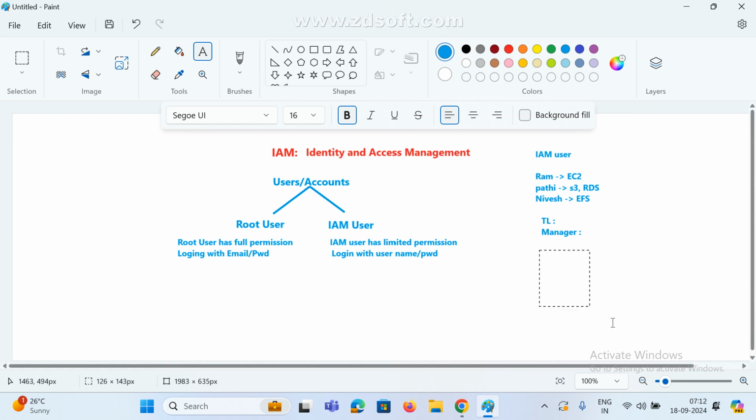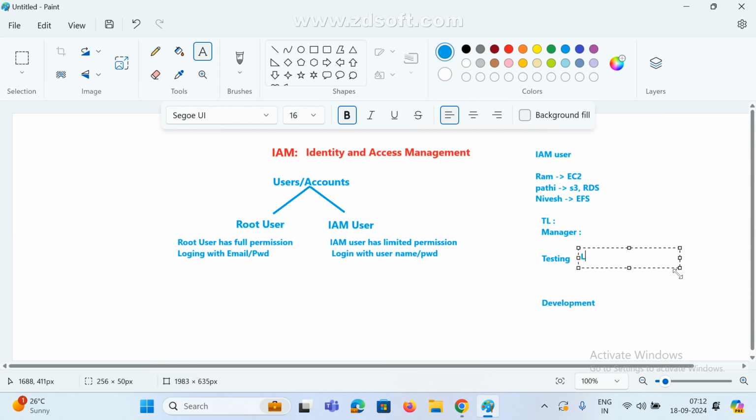For example, I created one testing group and a development group. For the testing group I'm going to add some policies.